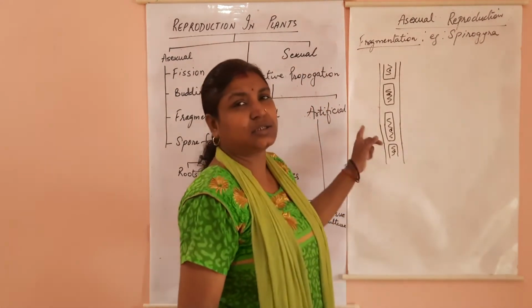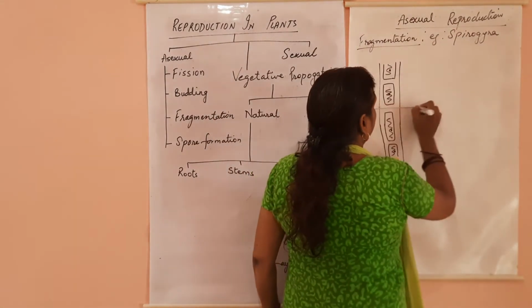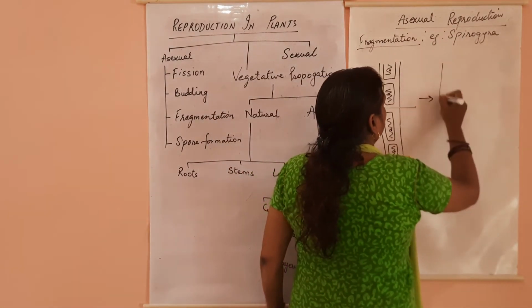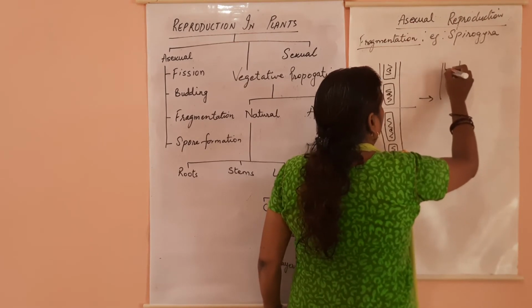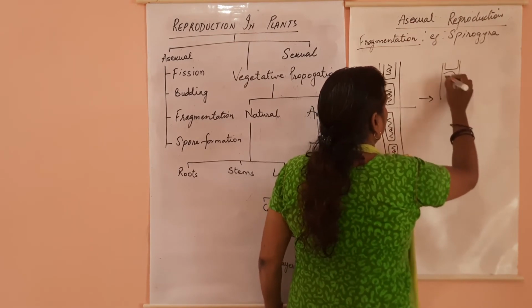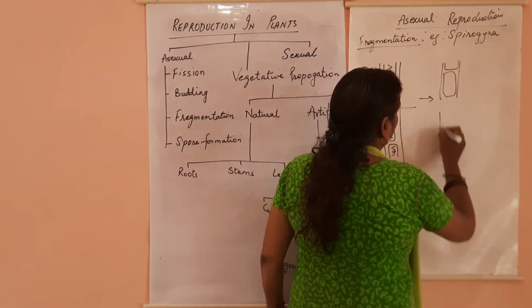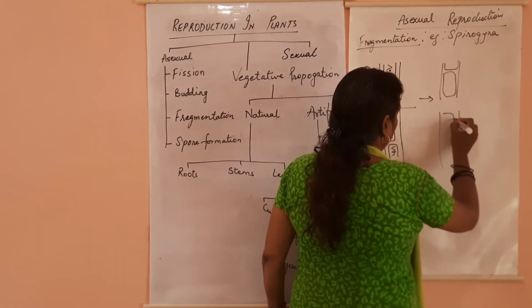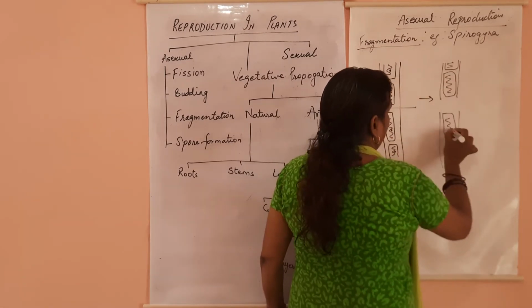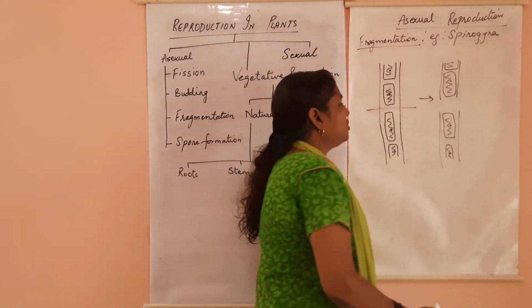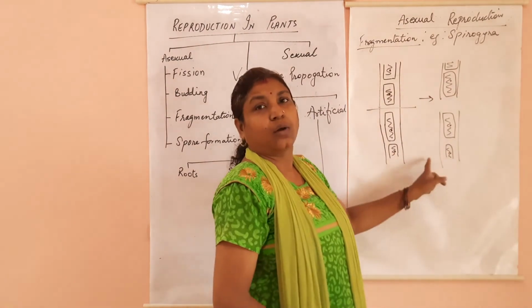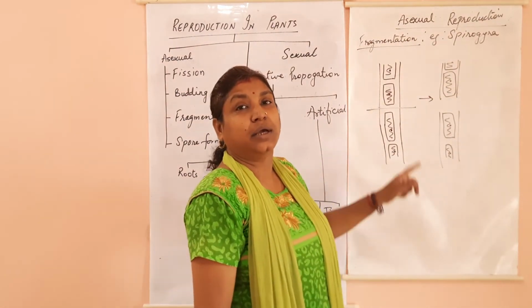Spirogyra is an algae. This will split into two, and now both the fragments will lead an independent life.